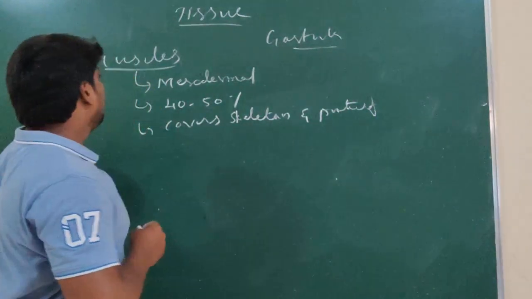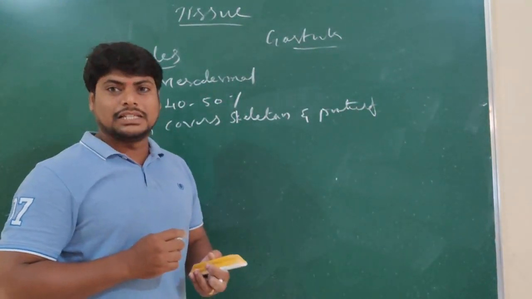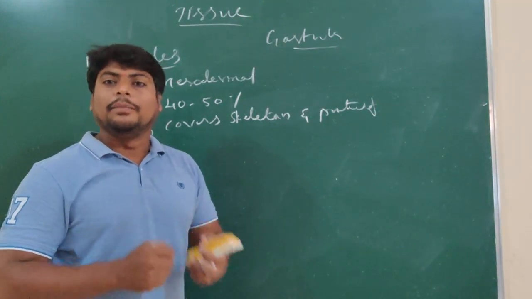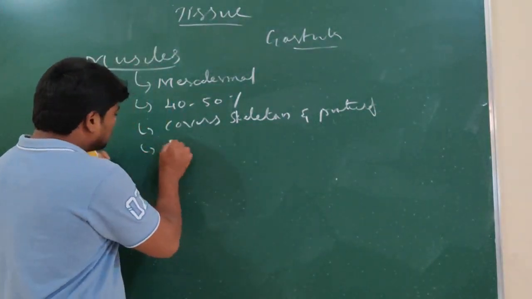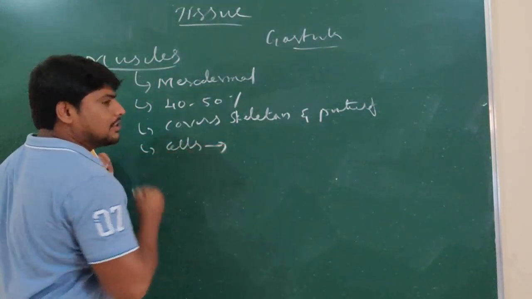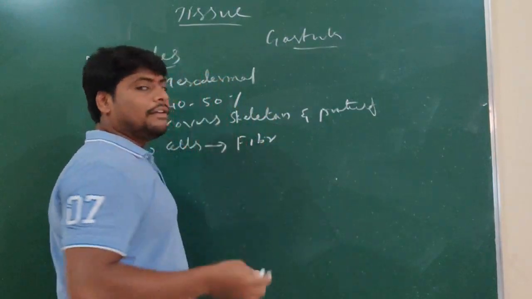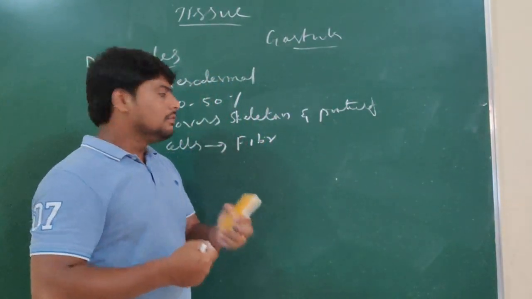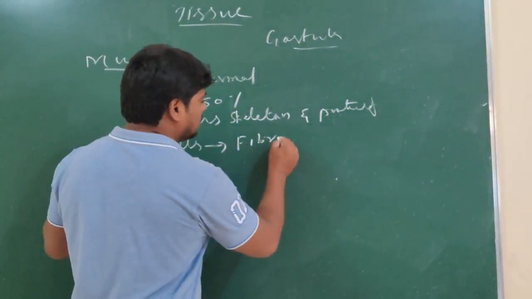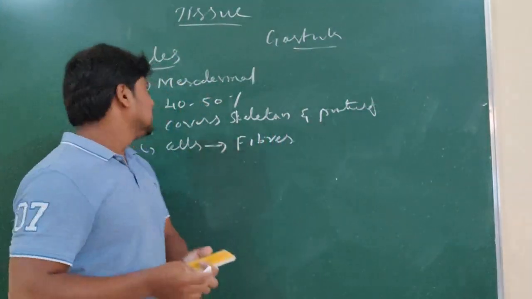Understand? The muscles also consist of cells which are fibrous in nature. So the cells of muscles are called fibers. Why? Because they are very long. That is why they are called fibers.